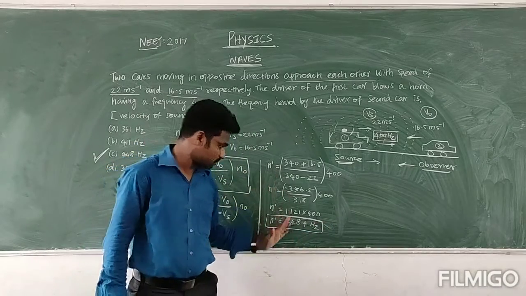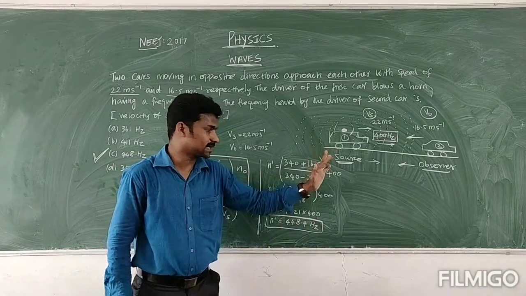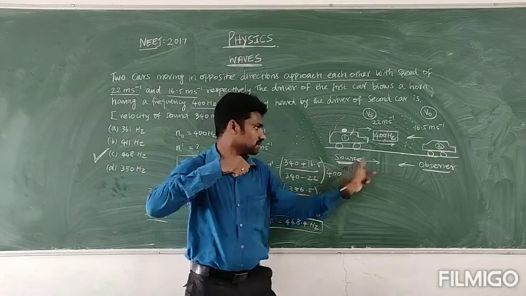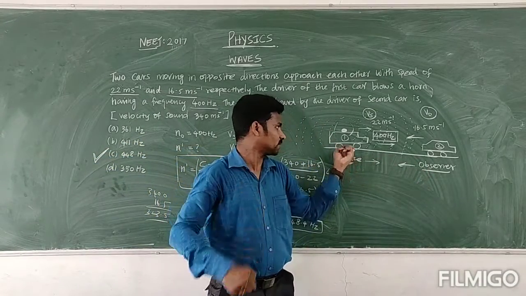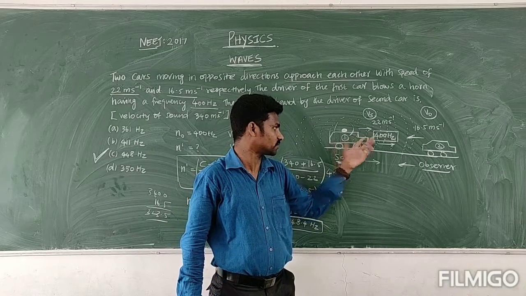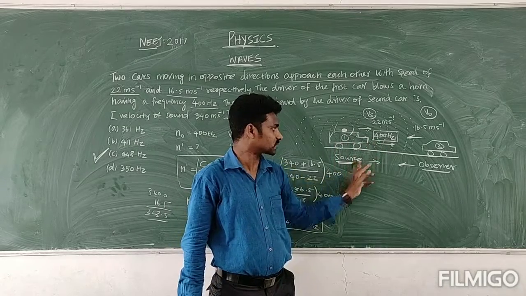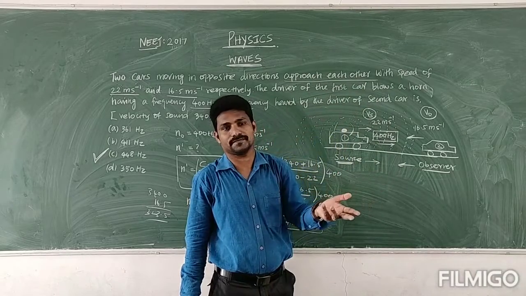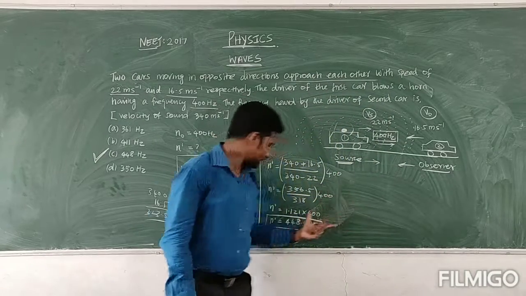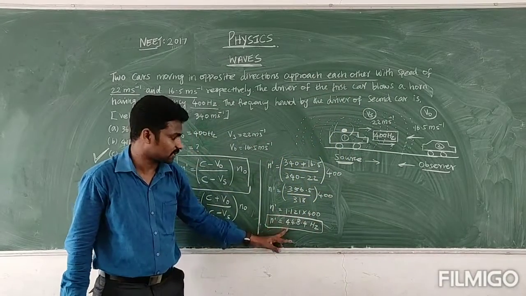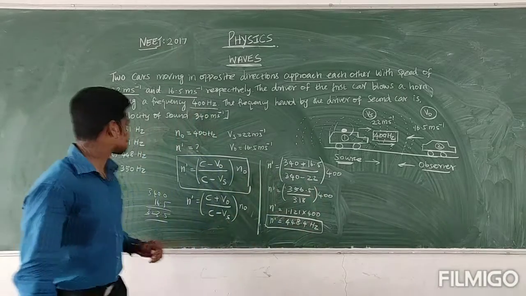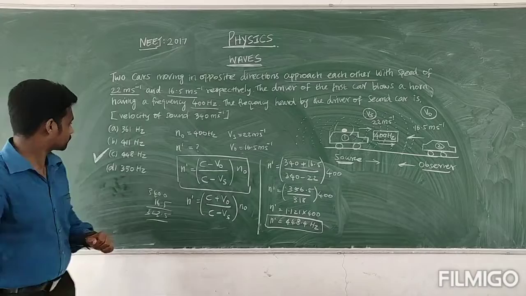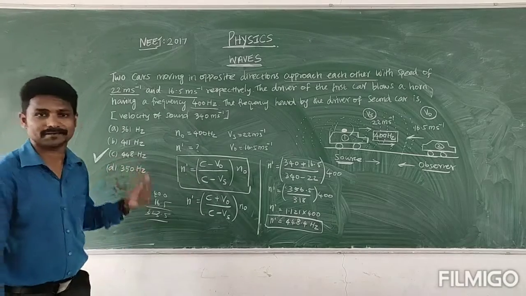Two vehicles travel in opposite directions, this is the source and this is the observer. The source's actual frequency is 400, but as it gets close to the observer, the observer feels a higher frequency, that is 448.4 Hz. This matches option C, that is 448 Hz. Okay, thank you.